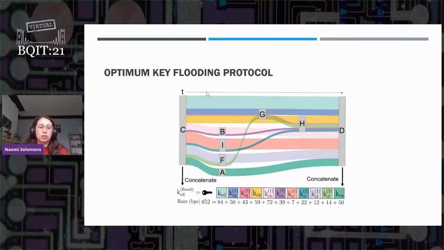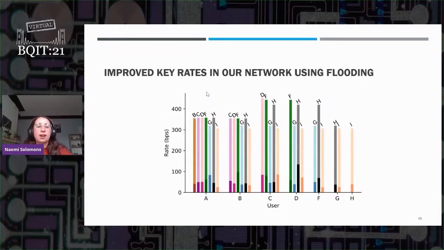You can see that they already have a channel between them that's indicated in the light blue. So they send a certain amount of key between each other. But also the user C, Chloe, is able to send a certain amount of key to all of her connections. They pass it on to the final user D, and that increases the efficiency of the communication between them. So here you can see how the key rates improve using flooding. The darker colors are the initial rate that was generated in the experiment, and then the lighter colors are the rates that they would be able to achieve using flooding. This is actually the first experimental demonstration of an increased rate using multipath routing.